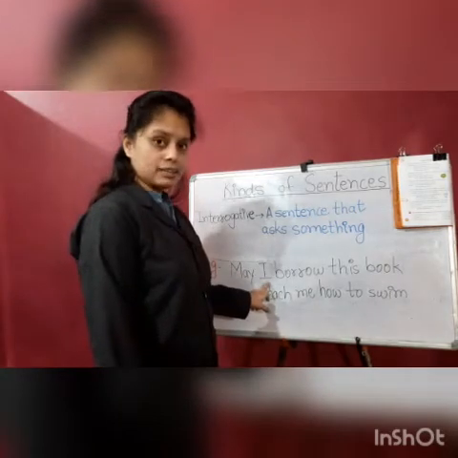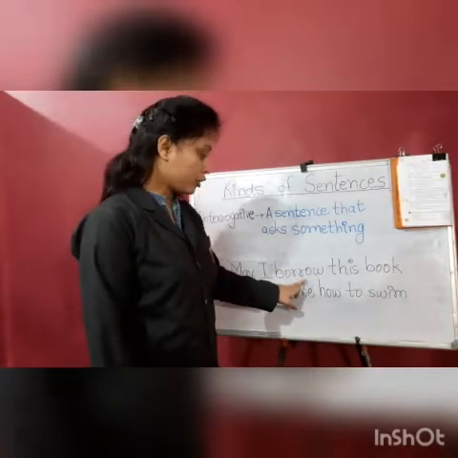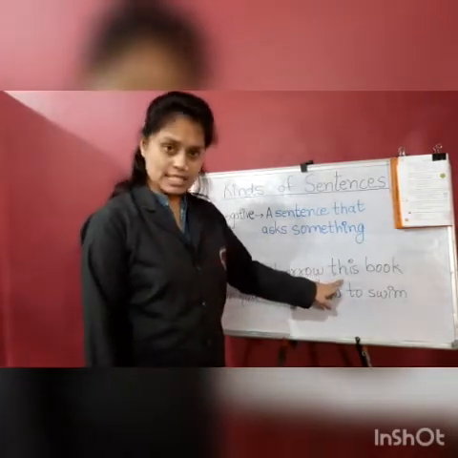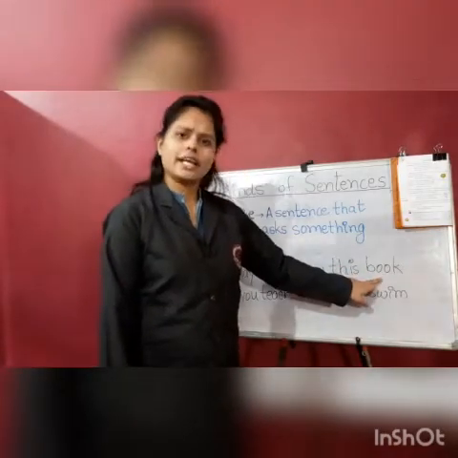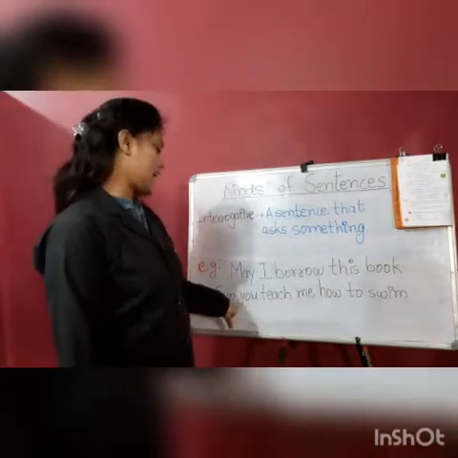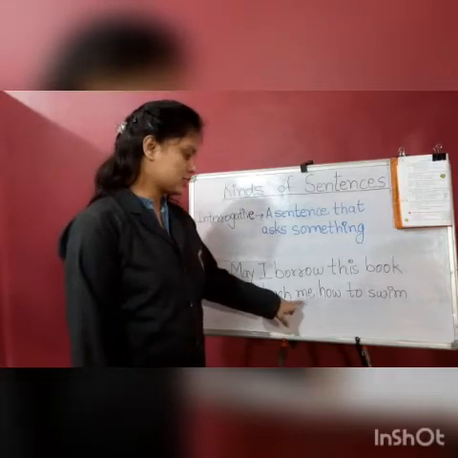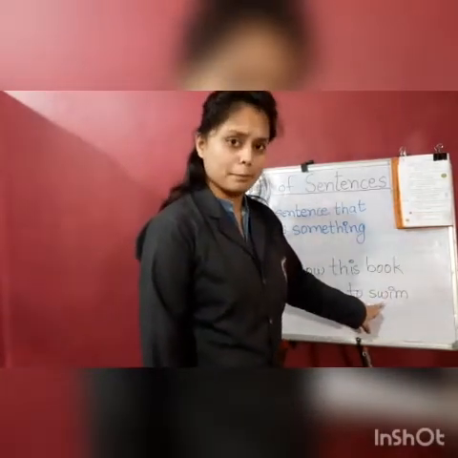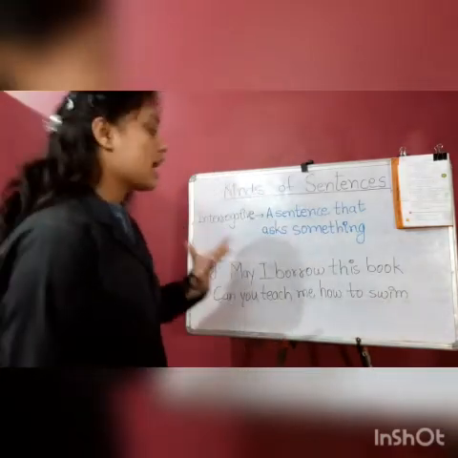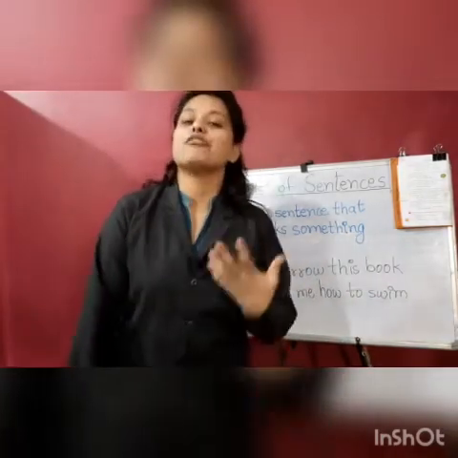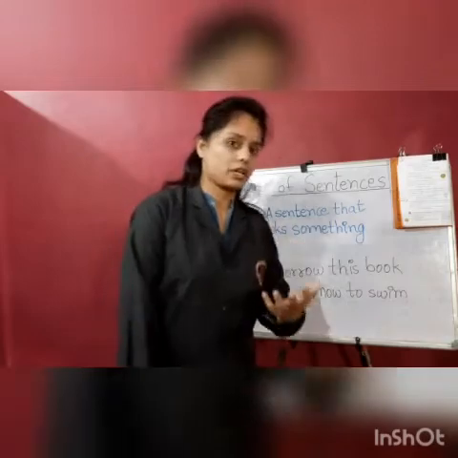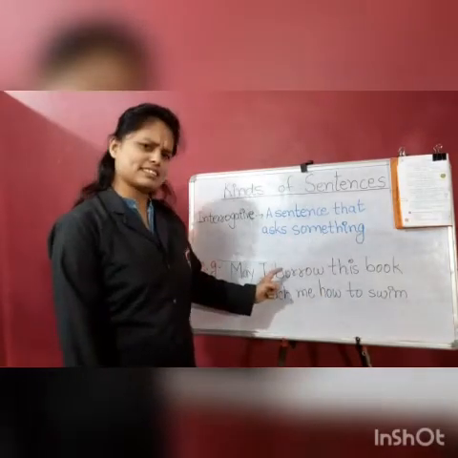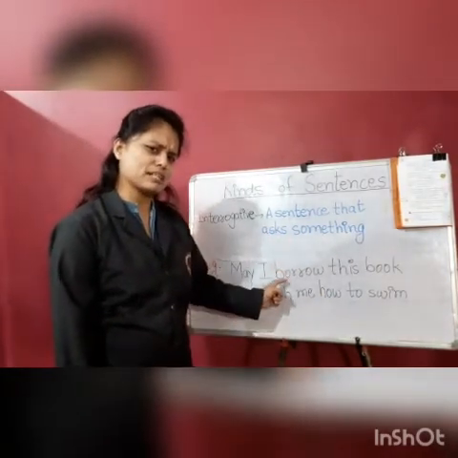Now I have written 2 examples for your better understanding, children. May I borrow this book? Now the second sentence, can you teach me how to swim? So when we ask someone something, we use interrogative sentence. So children, can you see something wrong in these 2 examples?